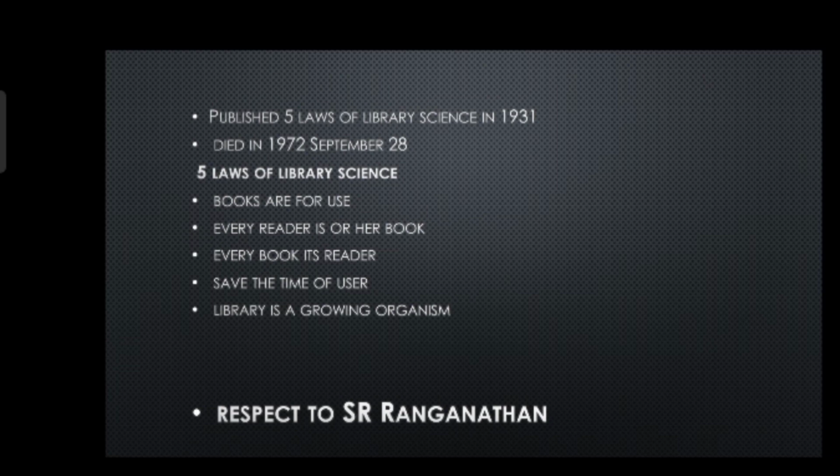So the user who came to the library and waited too much, and the library didn't have any systematic order of cataloging or classification, he will not come again. He will lose his time and sometimes he doesn't get the book he wants. That is not good for the libraries. So in those days there was no systematic cataloging or classification in India, and they didn't have any library science. So nobody knew anything about library science in those times in India.